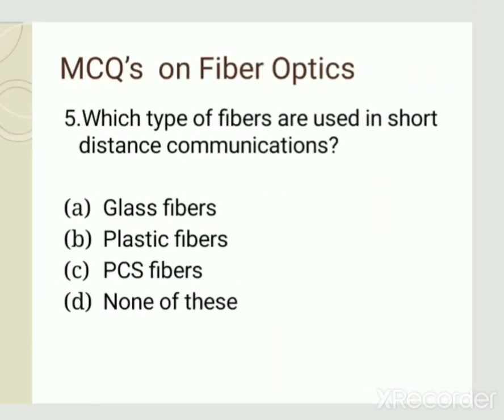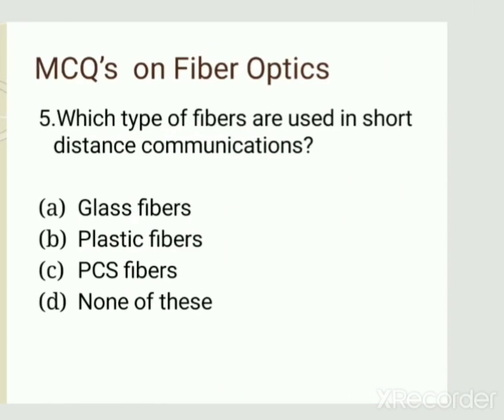Which type of fibers are used in short distance communications? Options are glass, plastic, PCS and none of these. We know that glass fibers have very low losses and they are used in long distance communication, and plastic fibers are very flexible and have mechanical strength.